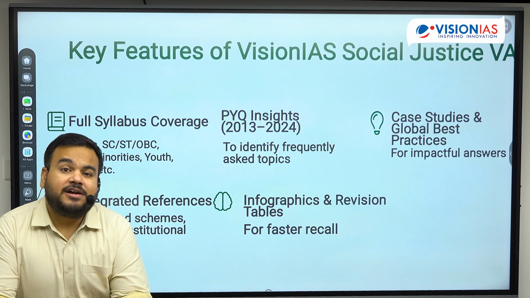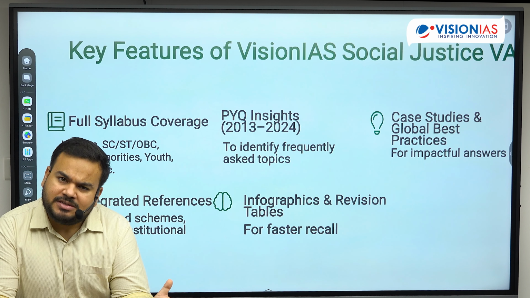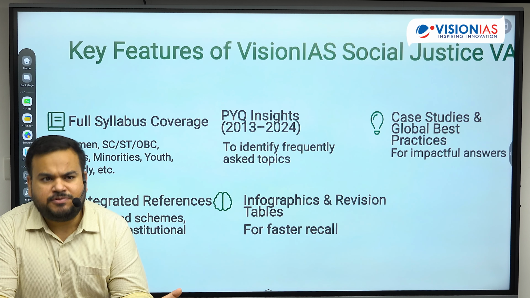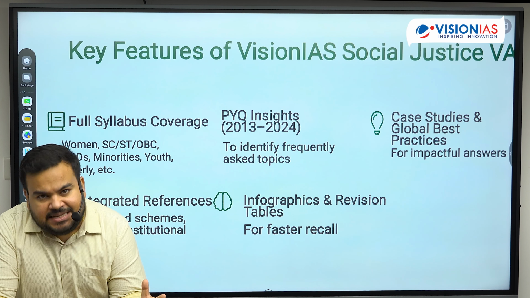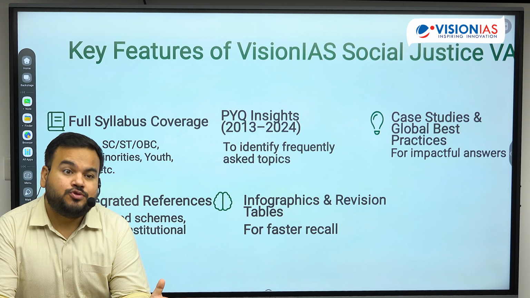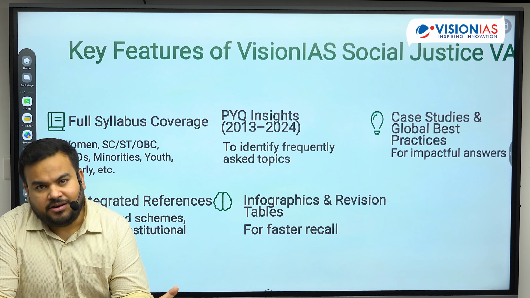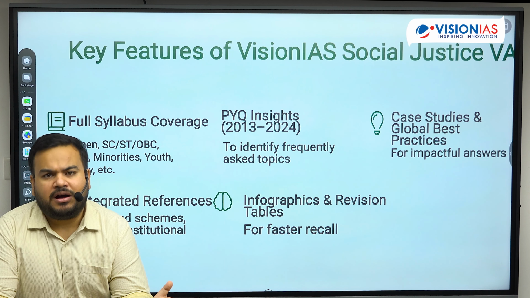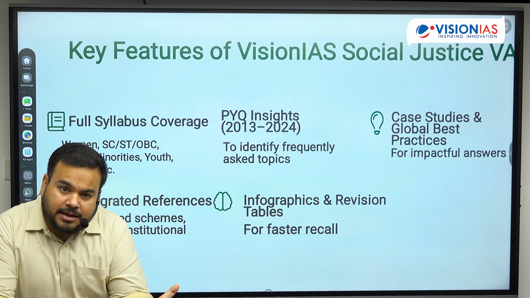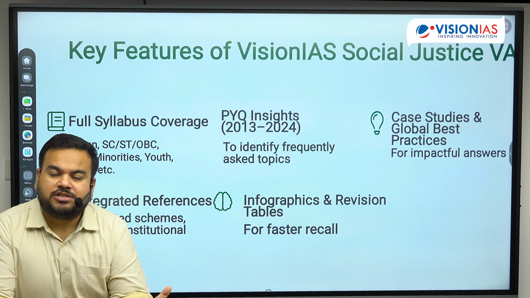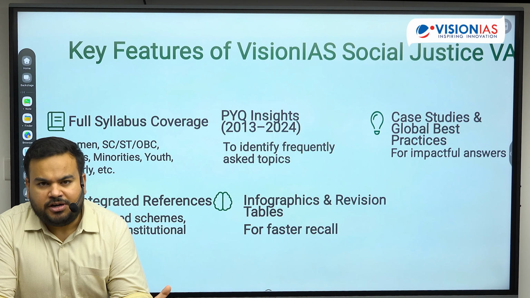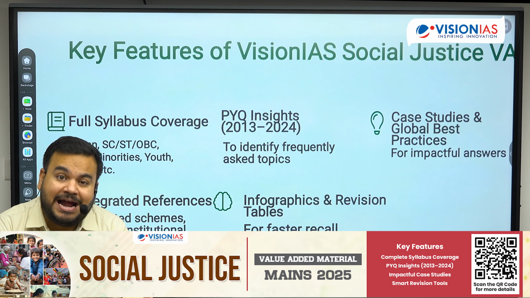So there are different countries at a global level. Of course, there would have been problems like this, which is there in India, right? So all important case studies, for example, how has the US, as a developed country, dealt with the problem of hunger, if there, right? How have they performed well in the areas of providing nutritional security, food security to citizens? So all global best examples of all such topics which are there in the syllabus are being given, so that again you can value add to your answers.